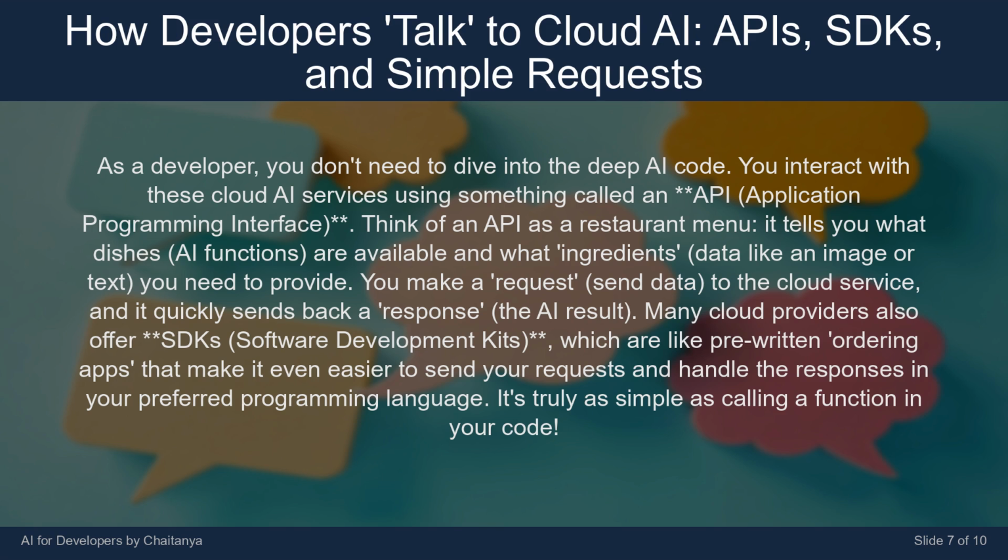You make a request, send data to the cloud service, and it quickly sends back a response. The AI result. Many cloud providers also offer SDKs, software development kits, which are like pre-written ordering apps that make it even easier to send your requests and handle the responses in your preferred programming language. It's truly as simple as calling a function in your code.